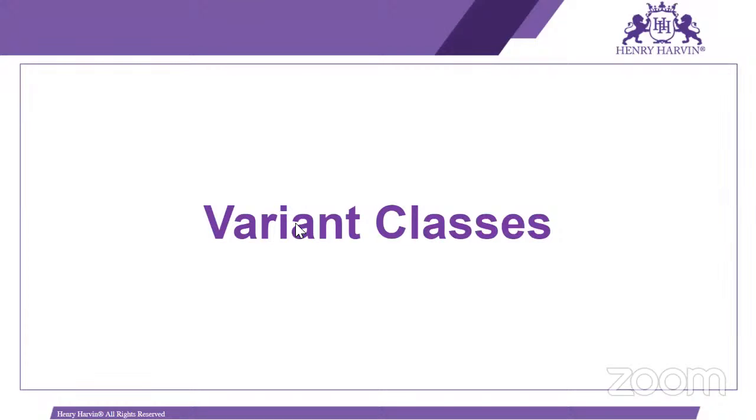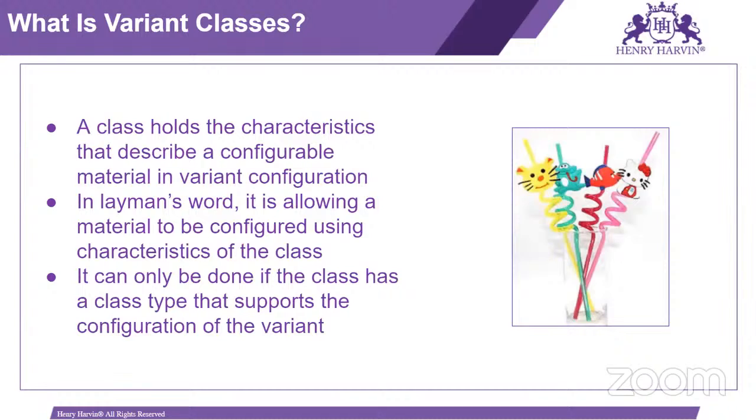For this, we need to create the variant class. The class holds the characteristics that describe the configurable material in variant configuration. For example, here color is my characteristic, and that characteristic we have to assign in the class. In layman's words, it allows a material to be configured using the characteristics of the class. It can only be done if the class has a class type that supports the configuration of the variant.